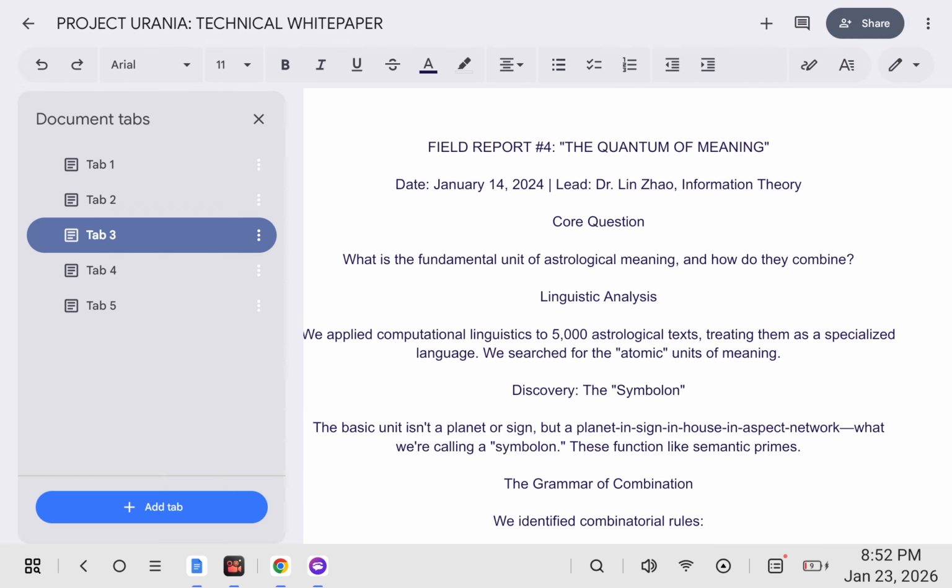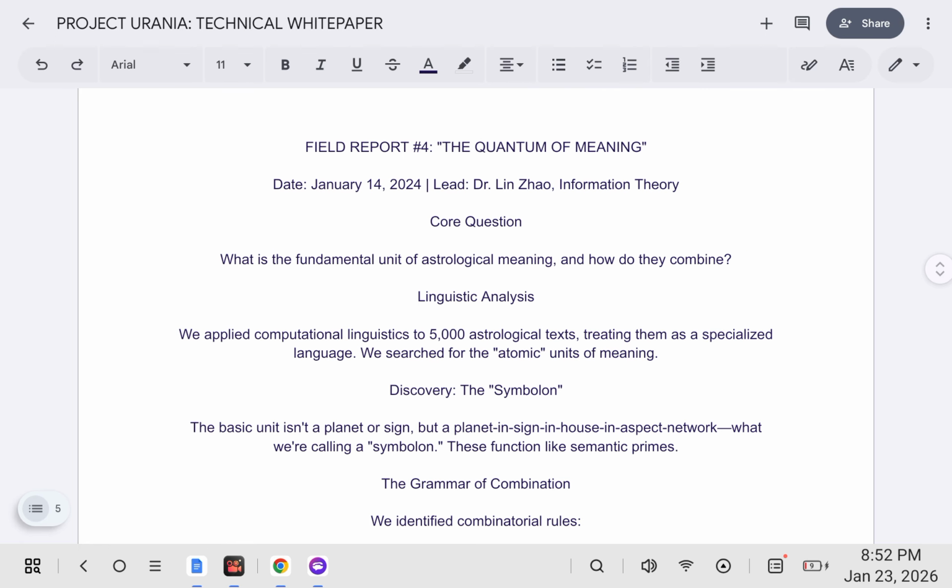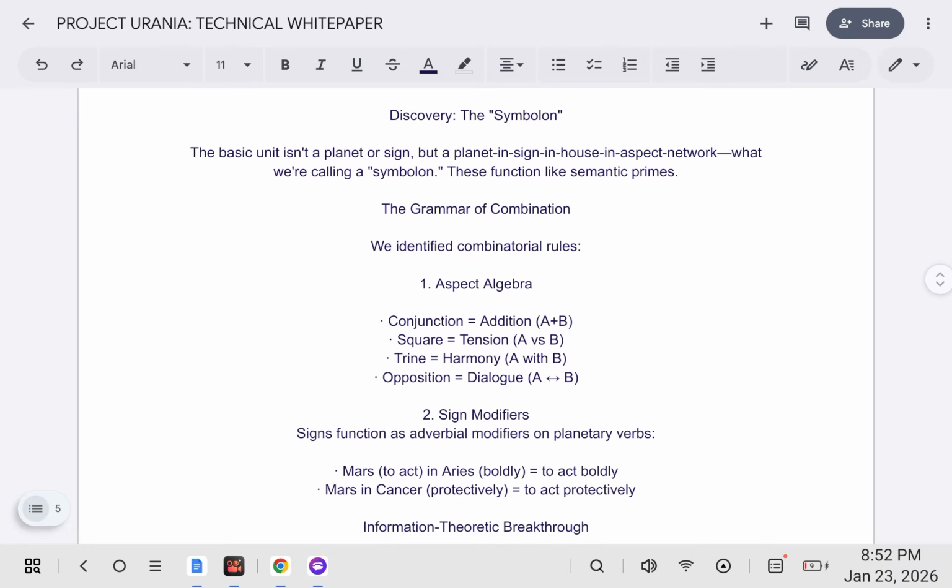So the quantum of meaning. Core question. What is the fundamental unit of astrological meaning and how do they combine? Linguistic analysis. We applied computational linguistics to 5,000 astrological texts, treating them as a specialized language. We searched for the atomic units of meaning. Discovery. The symbolon. The basic unit isn't a planet or sign, but a planet in sign, in house, in aspect network, what we are calling a symbolon.